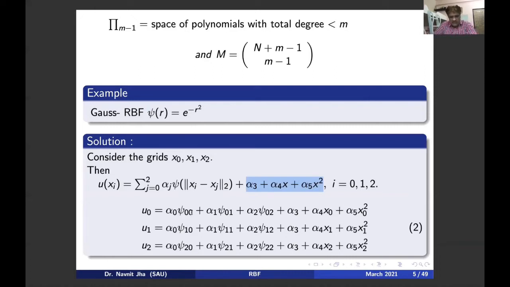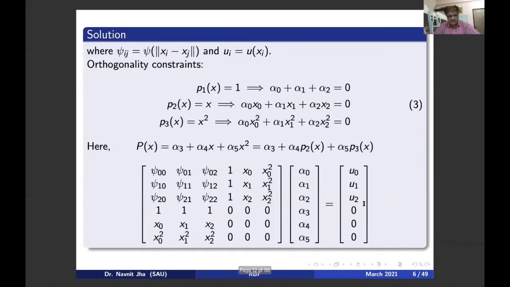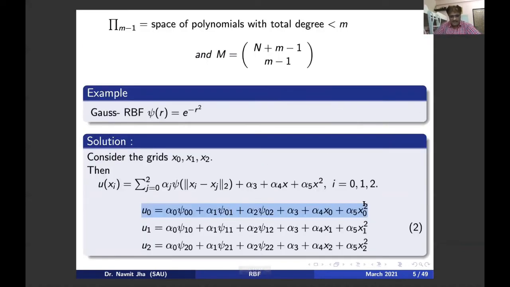Psi 0,0 stands for the evaluation of psi at norm x0 minus x0; 0,1 stands for x0 minus x1; 0,2 stands for x0 minus x2. And this, for i equal to 0, I have this relationship. Is this line clear to you all, the first one? Yes, sir. It is just the notation.